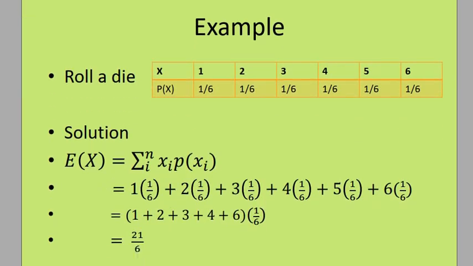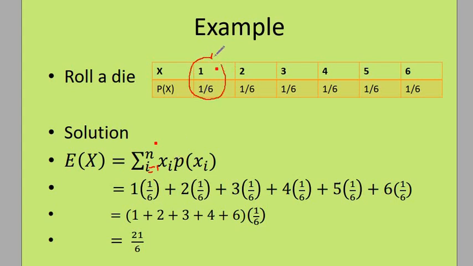So for example, if you roll a die, you have got this probability distribution, and your first moment will be given by the sum from i equal to 1 up to n. In this case, our n will be 6. So this will be the sum of, for i equal to 1, 1 times the probability for i equal to 1.